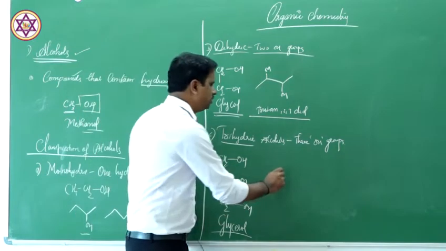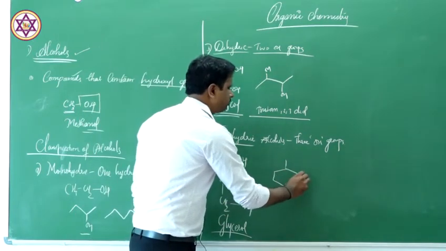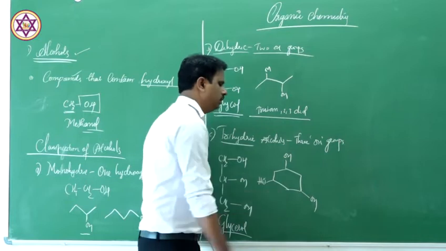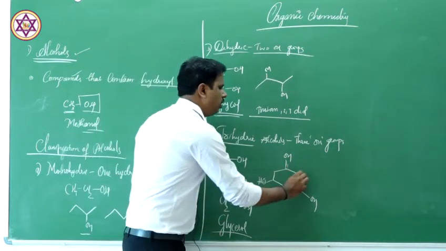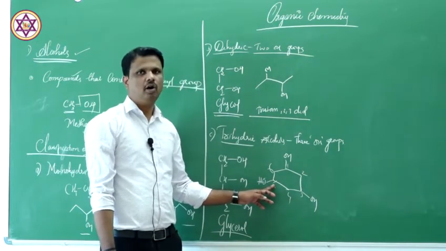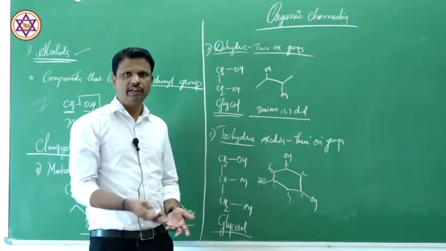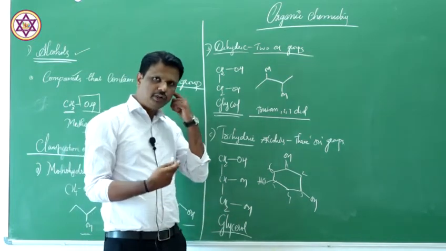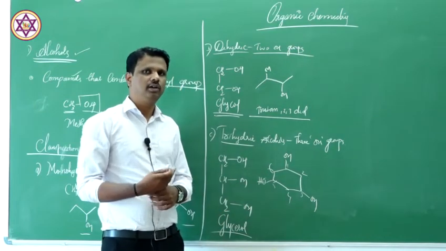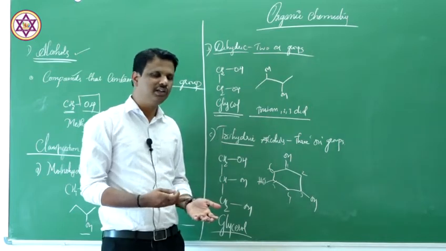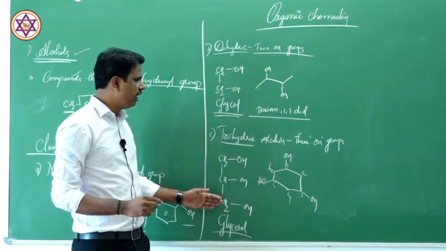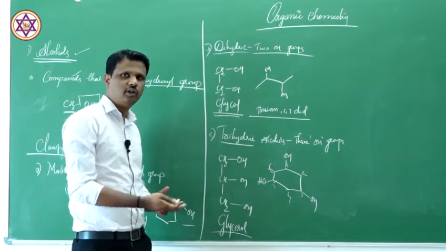Again, you can take any number of examples. Suppose I write like this, this is cyclohexane 1,2,3,4,5,6. It is cyclohexane-1,3,5-triol. That is how you understand. You can write any example as I said, but you must understand that in every example I am writing the saturated carbon. Unsaturated carbon becomes a different part. The only thing is you need to understand that these carbons are saturated in nature. That is very important. So that is about trihydric alcohol, compounds which contain 3 hydroxyl groups.